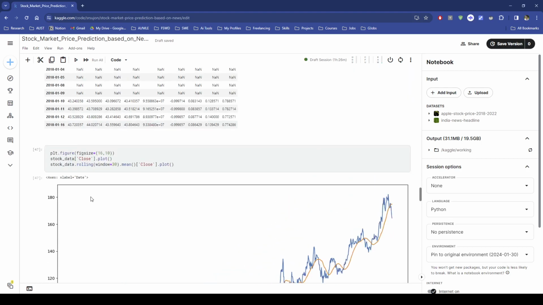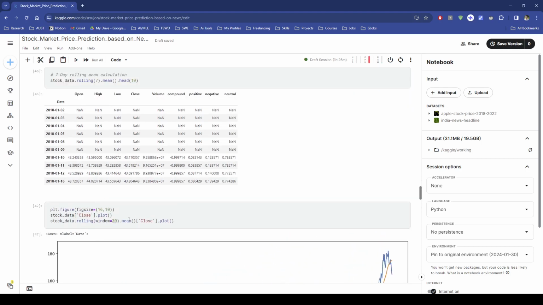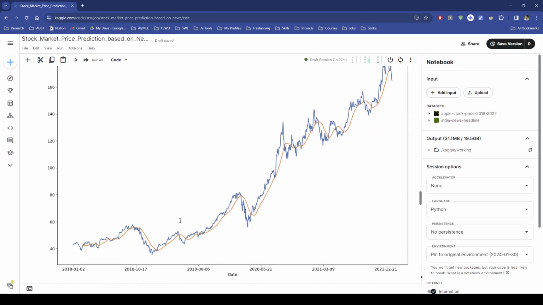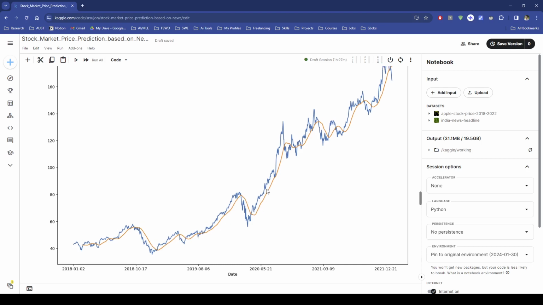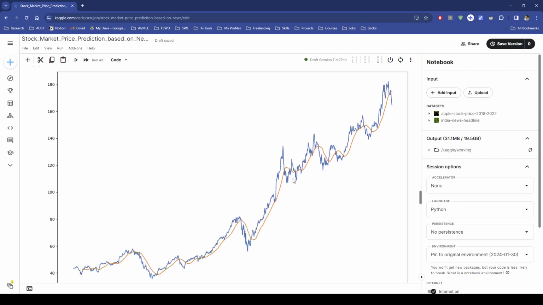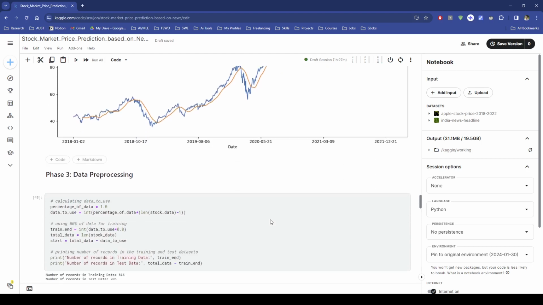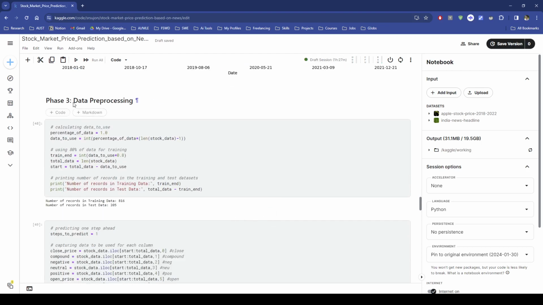Okay, then I've done the plot figure of the close plot and our rolling plot together. You can see the average plotting of how our close data are moving over time. Then the phase 3, data pre-processing.